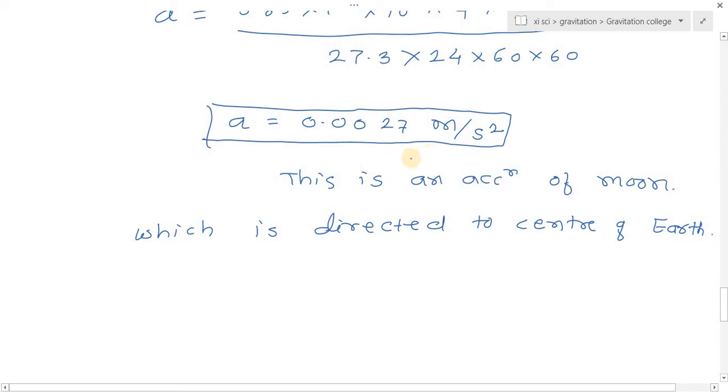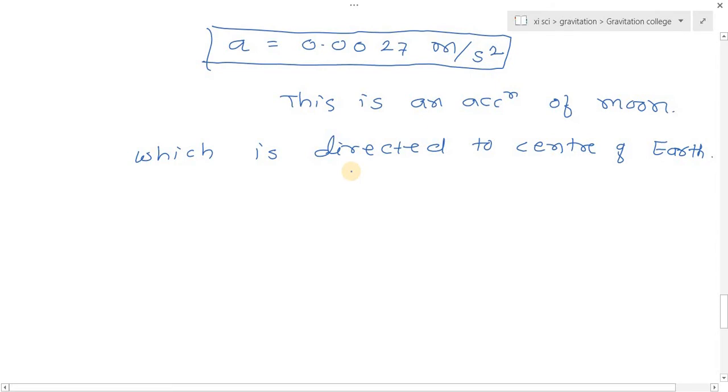He concluded that the acceleration near the surface of the earth is greater than the acceleration of the moon, and from this he concluded that the acceleration felt by the object near the surface of the earth is due to the gravitational force by the earth, which must be decreasing with the distance of the body from the earth.